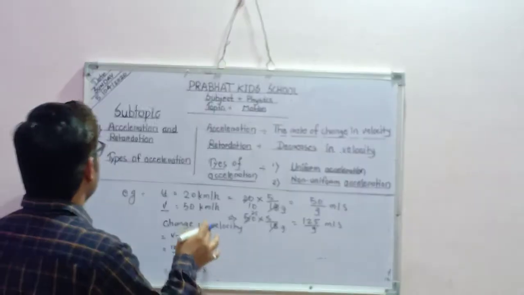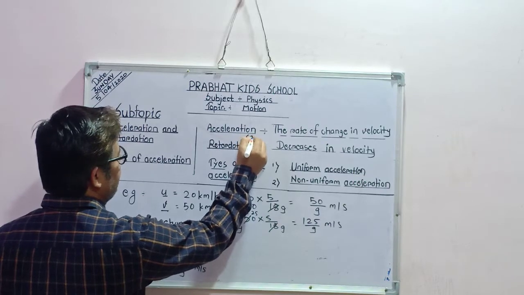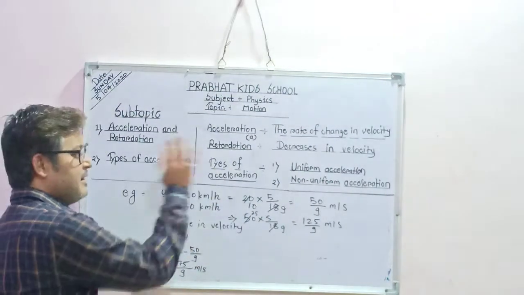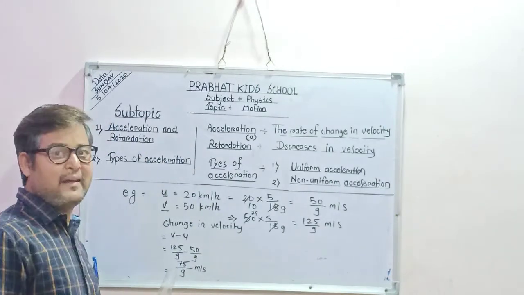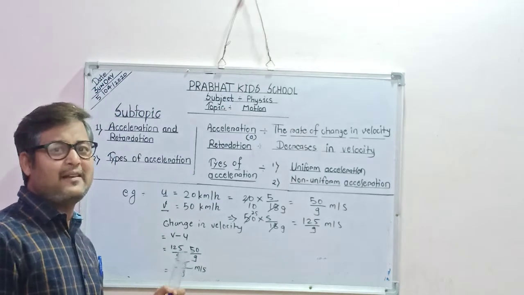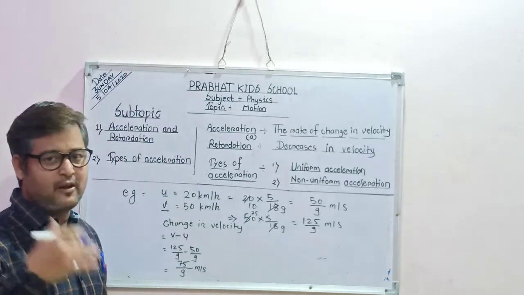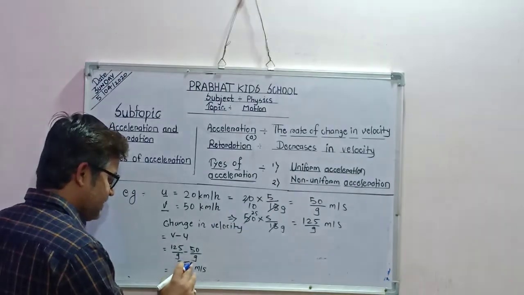And acceleration is denoted by a. That is the notation of acceleration. I am writing here in small letter. The acceleration is denoted by a. But here retardation is also denoted by a. Retardation means decreasing, initial minus final. The formula is the same, but the initial velocity is more than final. So that we learn later. First you should understand the change in velocity.